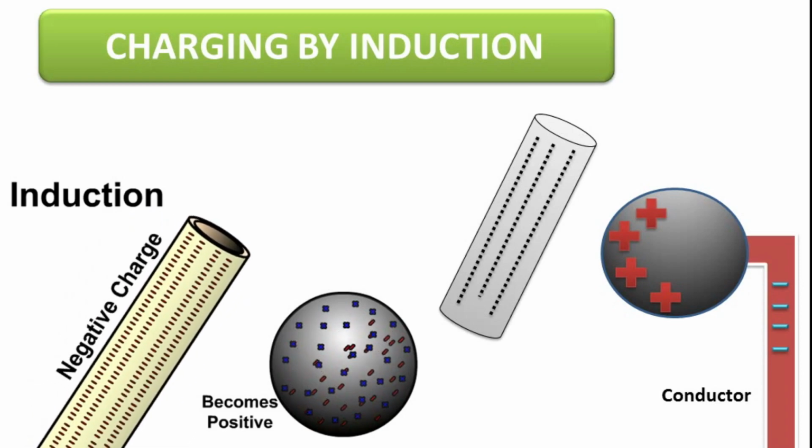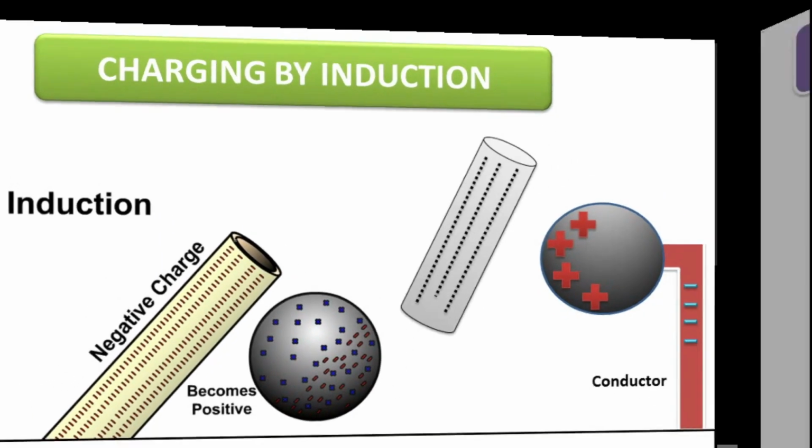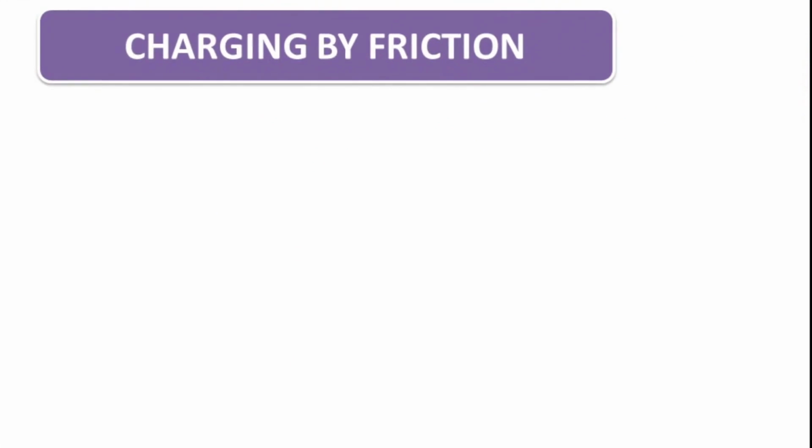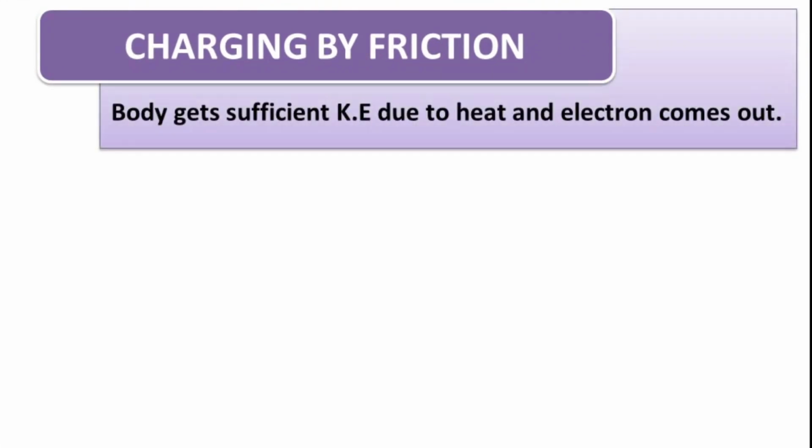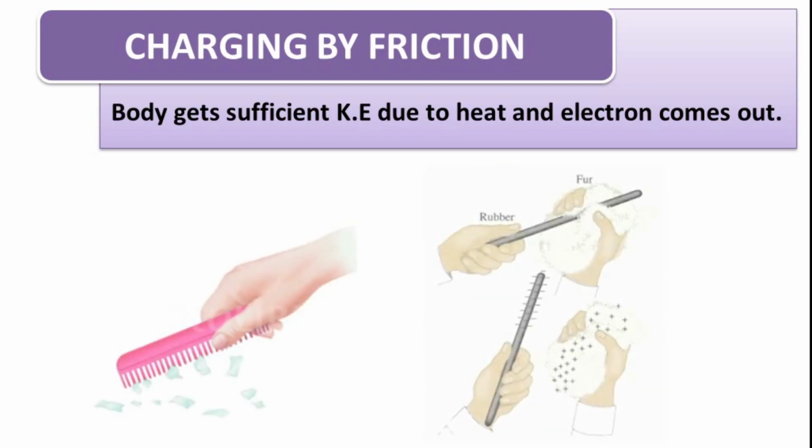Now third type of charging is charging by friction. This is possible for insulators. During the process of friction, what happens? Due to friction, some electrons get sufficient kinetic energy due to heat produced and come out of the substance, and due to loss of electrons it becomes positively charged. This is what happens while rubbing comb with hair.